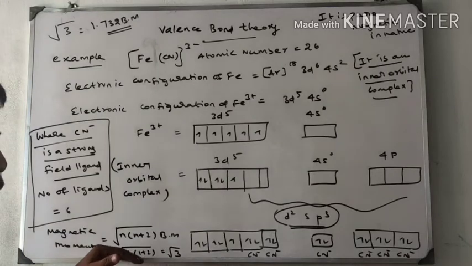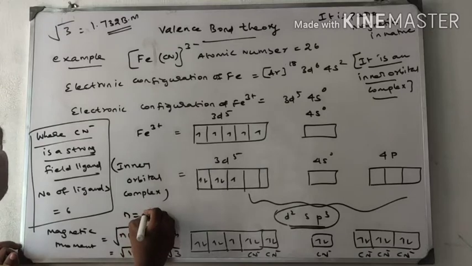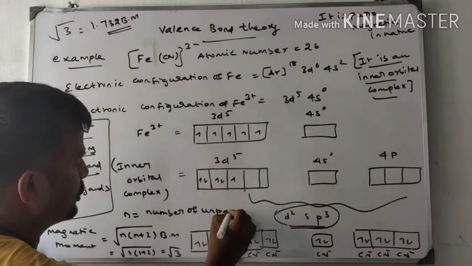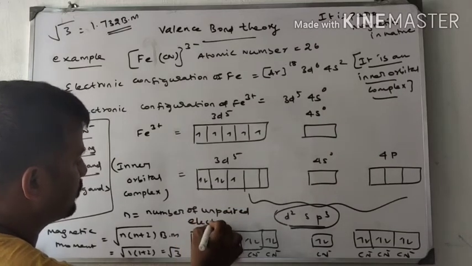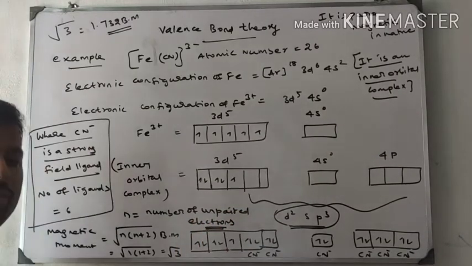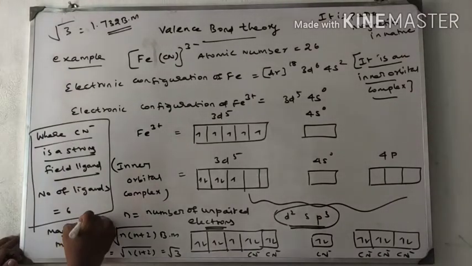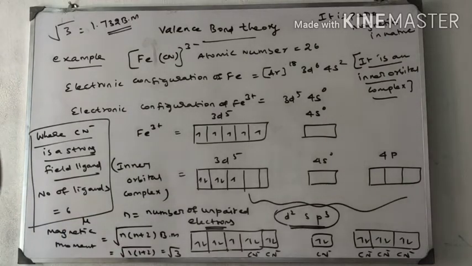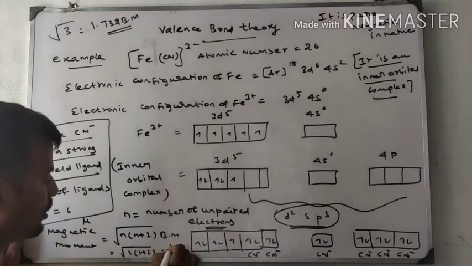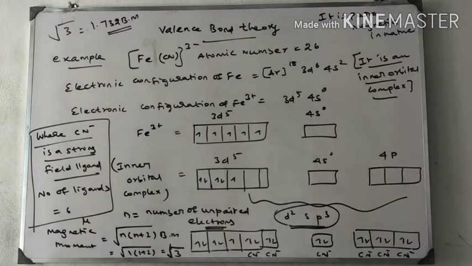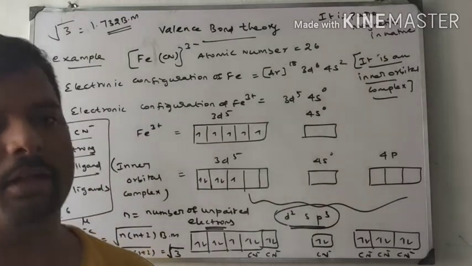I am going to check the magnetic moment. n is equal to the number of unpaired electrons. How many unpaired electrons here? One. So the magnetic moment mu is equal to root of n into n plus 2 Bohr magneton. That is root of 1 into 1 plus 2, which is root 3. Root 3 is equal to 1.732 Bohr magneton. Okay, this is one example for valence bond theory.